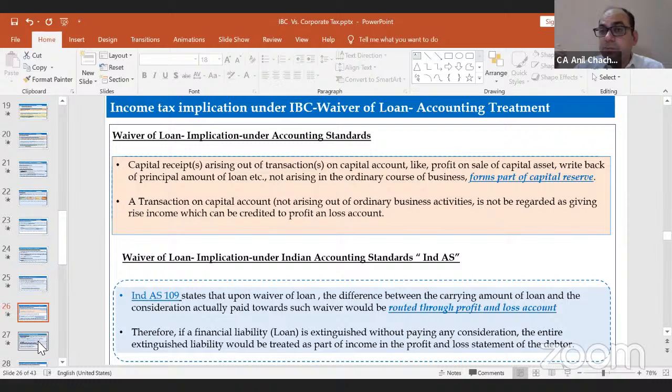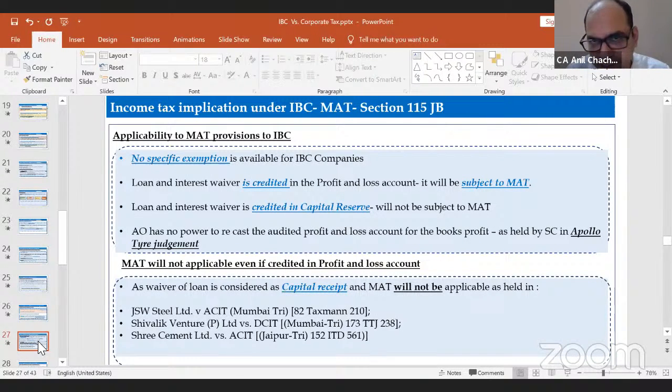So now, if it's part of my capital reserve, or if it's part of my P&L, how will MAT come into play? Now let's discuss. Minimum alternate tax, 115JB. There is no specific exemption relating to the IBC companies, first of all. If the loan waiver is credited to the P&L, it will be part of MAT book profit and you have to pay the MAT. If it's part of capital reserve, that means it will not be subject to MAT. Now the question is, if I park my loan waiver under the capital reserve, whether the AO has the power to recast my profit and loss? The answer would be no,